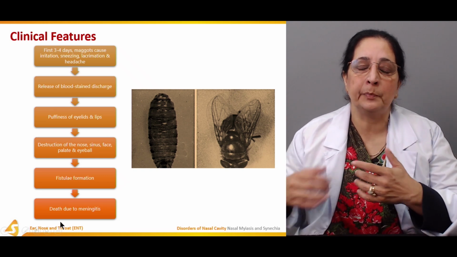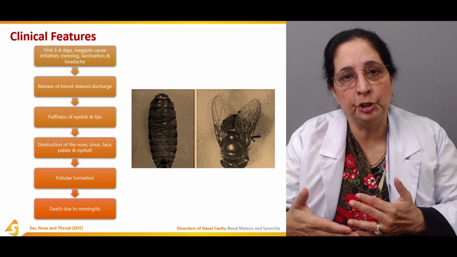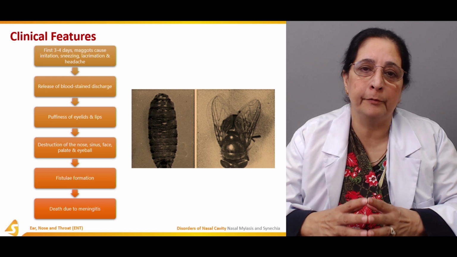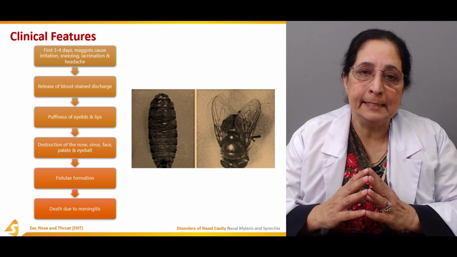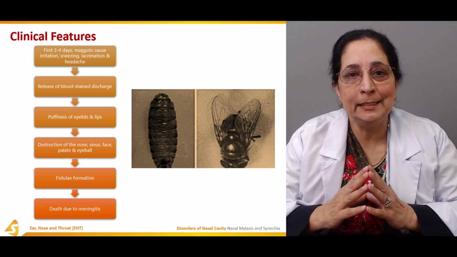These fistula formations finally lead to the spread of infection to the brain and the meninges, which are the lining of the brain and spinal cord, and death can occur as a result of infection of the meninges.